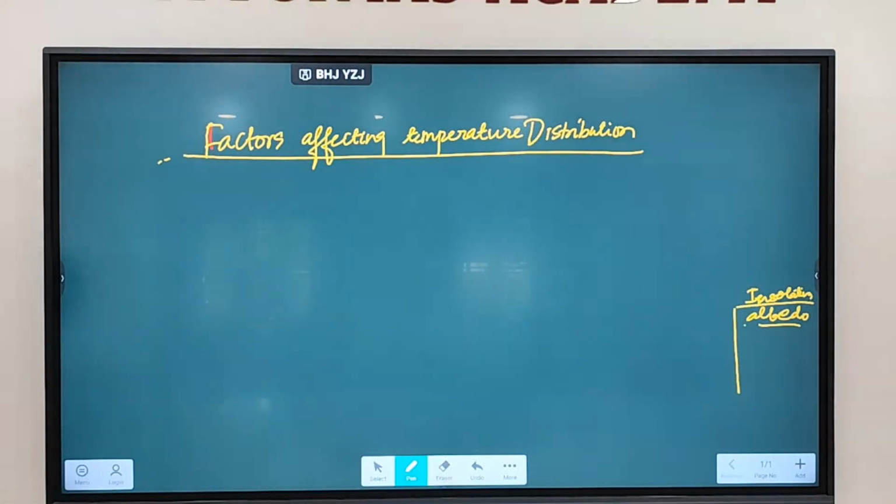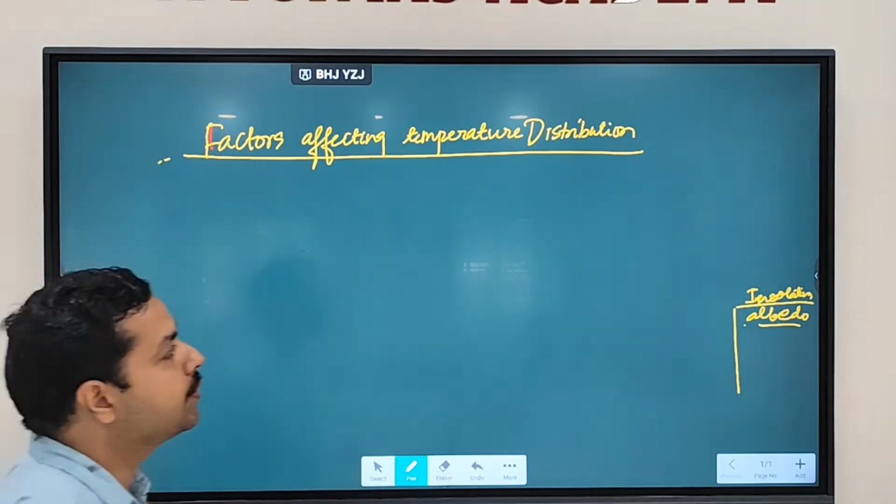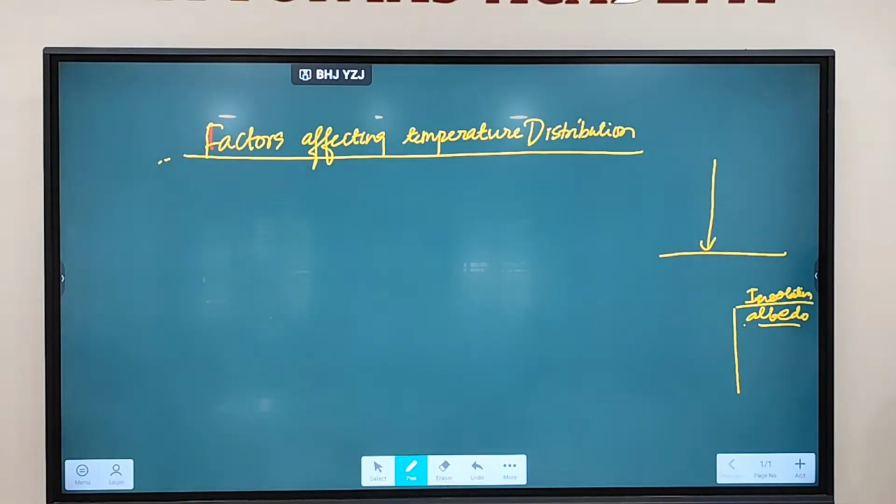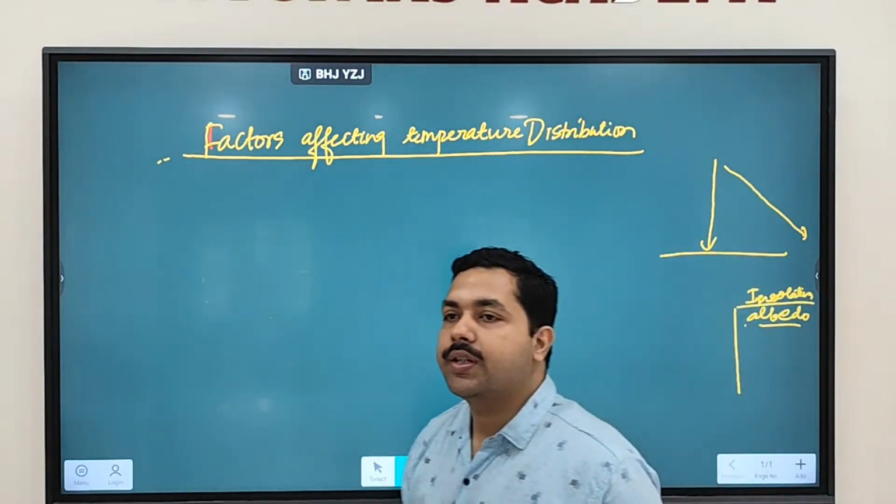The third thing that we discussed is the altitude of the sun. If the sun is vertical, then there are lesser chances of reflection and refraction. If the sun's rays are coming in a slanting manner, there are more chances of reflection and refraction.